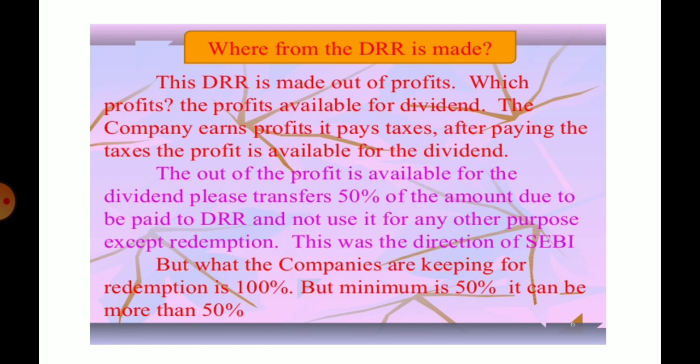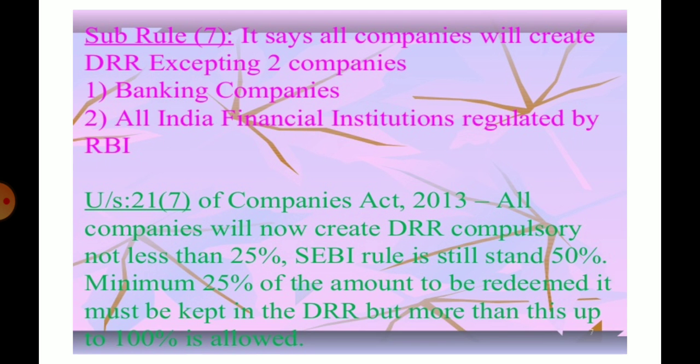Transfer 50% of the amount due to be paid to DDR and do not use it for any other purposes except redemption. This was the direction of SEBI. What the company keeps for redemption can be 100%, but the minimum is 50%. It can be more than 50%. Sub rules say all companies will create DDR except two: banking companies and all Indian financial institutions regulated by RBI.